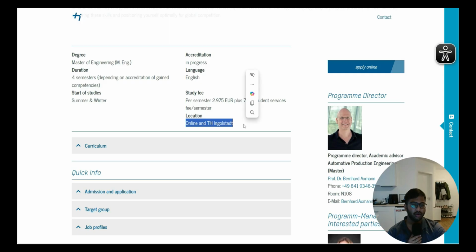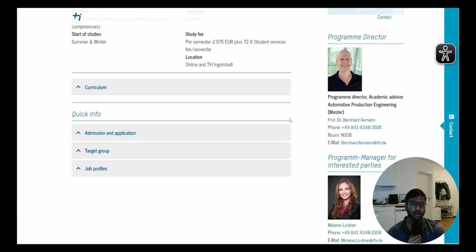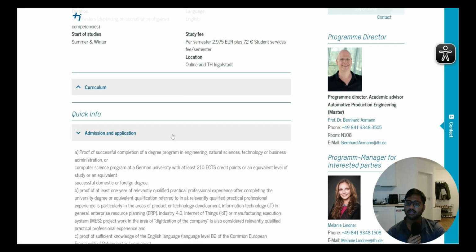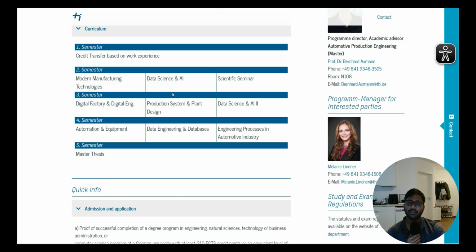You can also be online and take all courses online, no need to attend. But if you are a person who wants to attend, then you can also attend, and you also have an opportunity to meet the professor and also get to know everyone. Admission and application. So the first thing is the curriculum. We already talked about the curriculum.